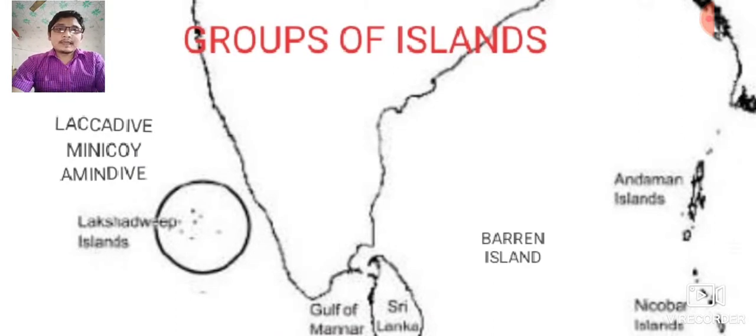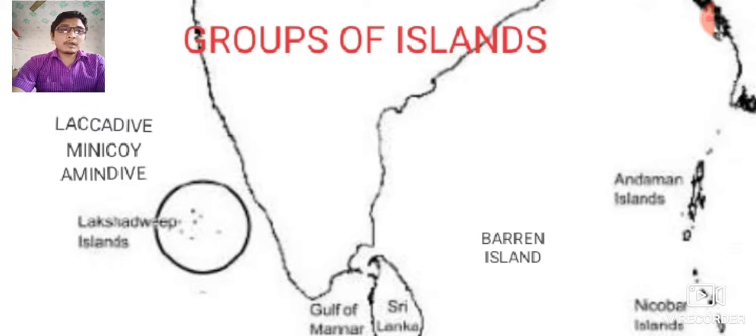Now let us discuss the group of islands of India. This is the group of islands of India. Number one, in the southwestern part of India, is the Lakshadweep Islands, and in the southeastern part of India is the Andaman and Nicobar group of islands. The Lakshadweep group of islands were also known by other names, for example Laccadive, Minicoy and Amindivi. These were the earlier names of the Lakshadweep Islands, and there are approximately 36 islands in Lakshadweep.